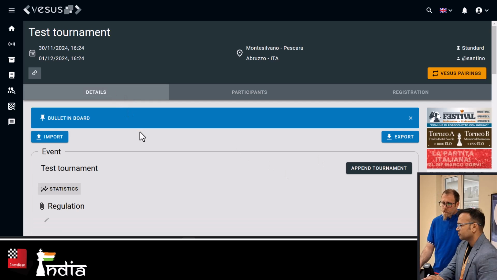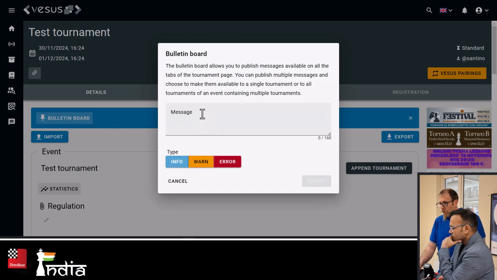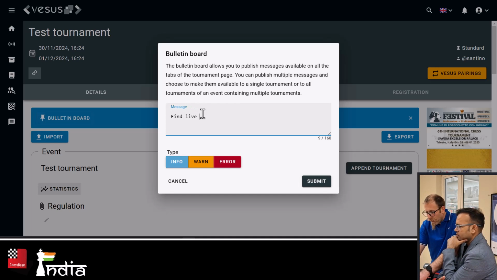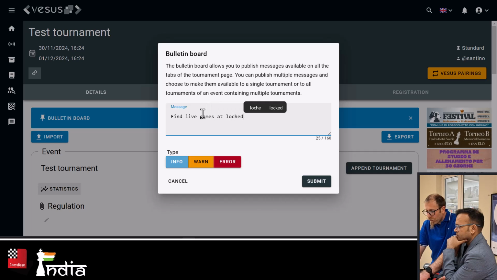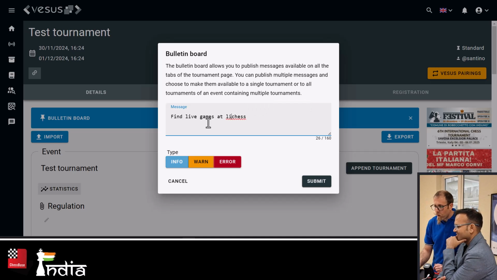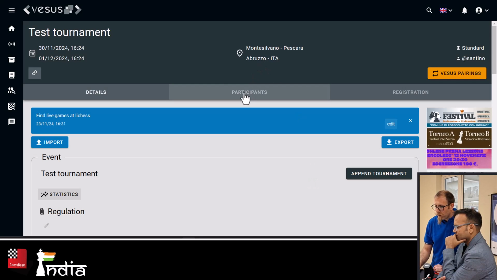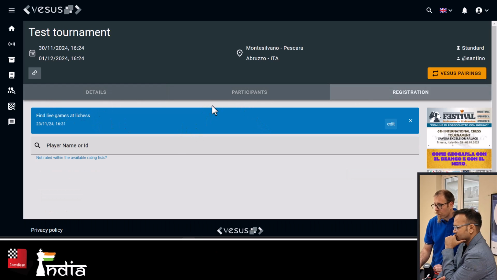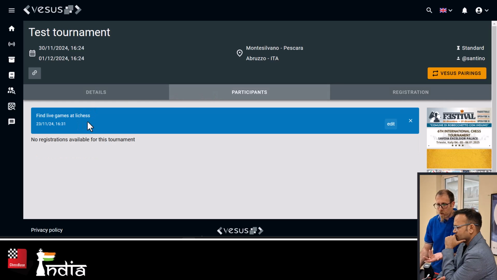And another interesting thing, if you're an organizer, you can use the bulletin board. You can use this one to talk to your players. So you can put a message in here and say, for example, find live games at Lichess. And you can put the link for Lichess over here. And yes, you do a submit. The message will appear in all the tabs. It will appear on the participants, the registration, in all the tabs. And you can use this one to communicate to players.